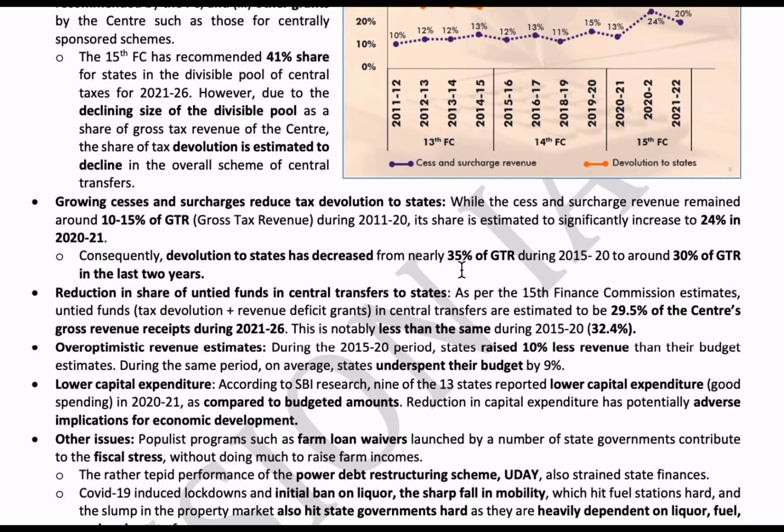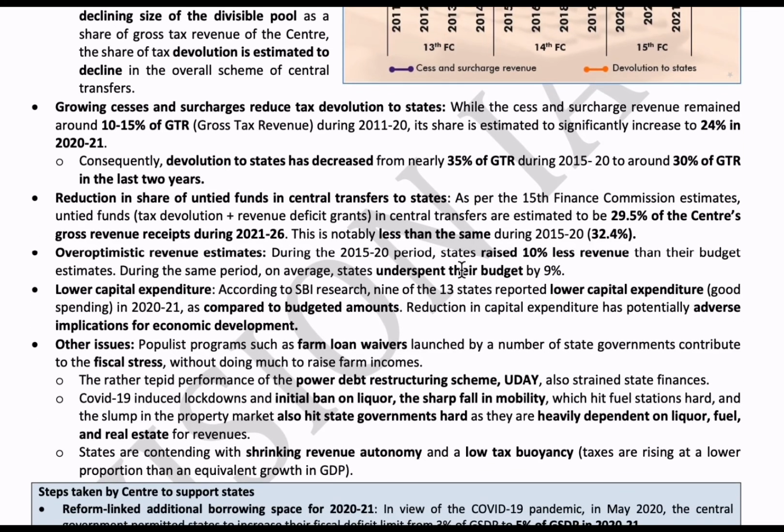Another reason for problems in state finances is the reduction of the share of untied funds to states. Here, untied funds means the funds that are used for development processes other than schemes. Even the share of those untied funds for states has been reduced by the central government.